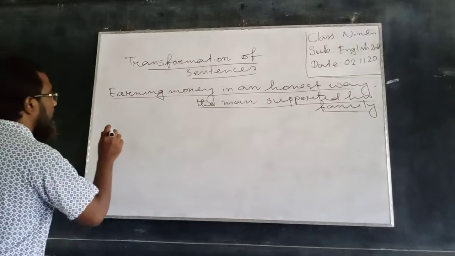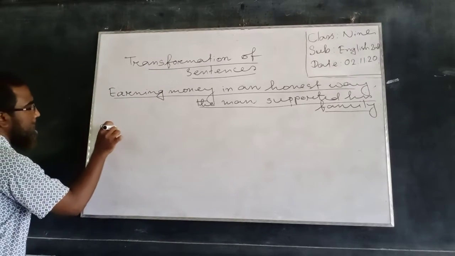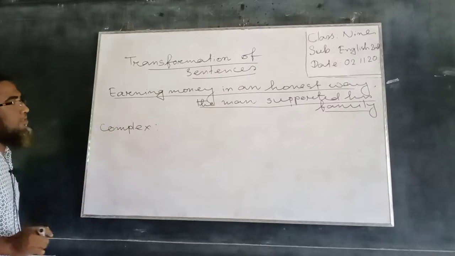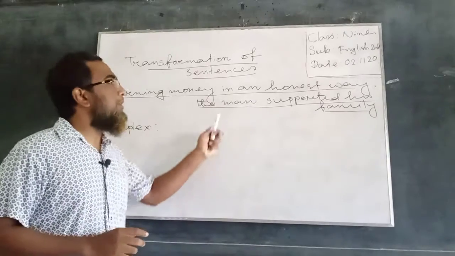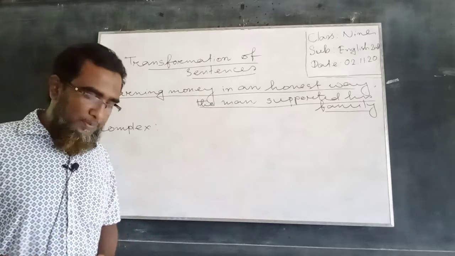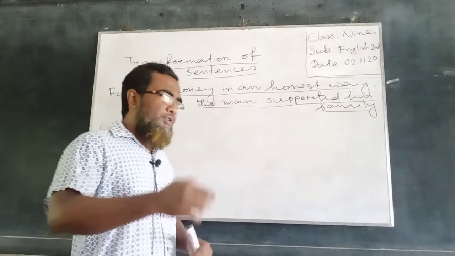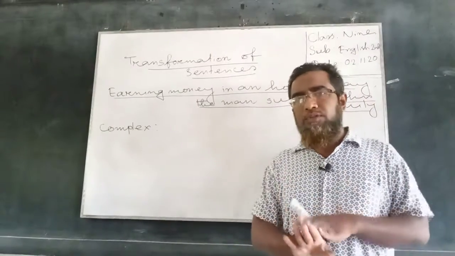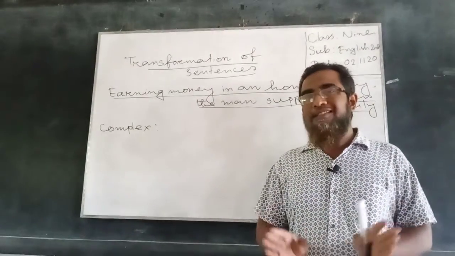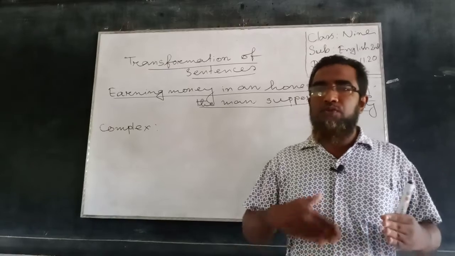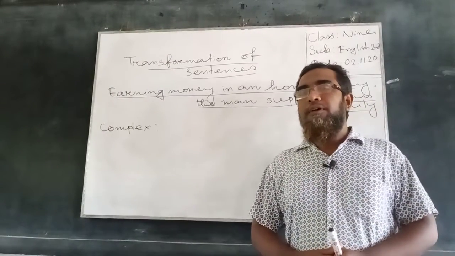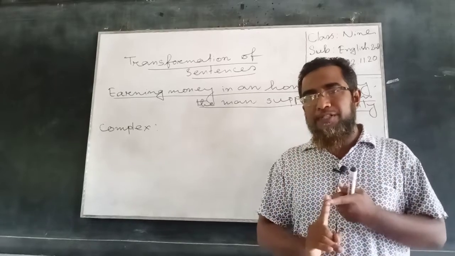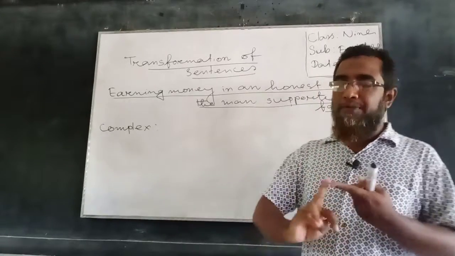When we transform this simple sentence into a complex one, we have to take into consideration that the complex sentence must contain at least one principal clause and a subordinate clause.